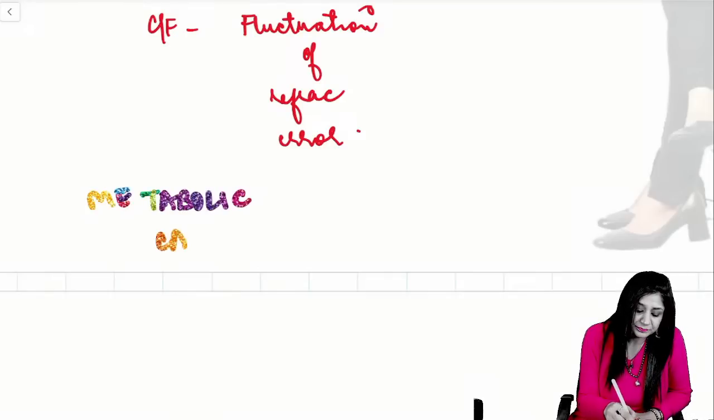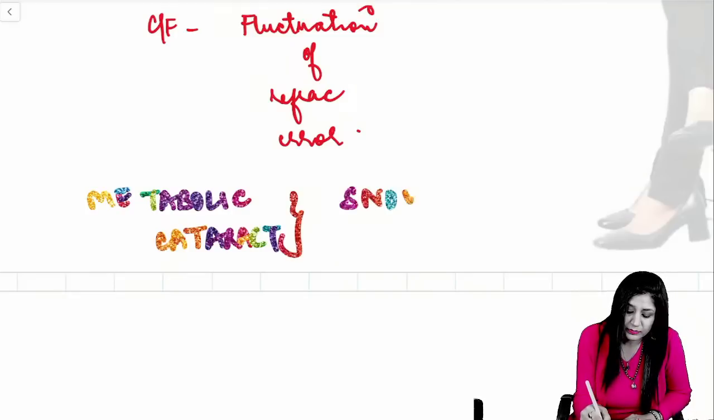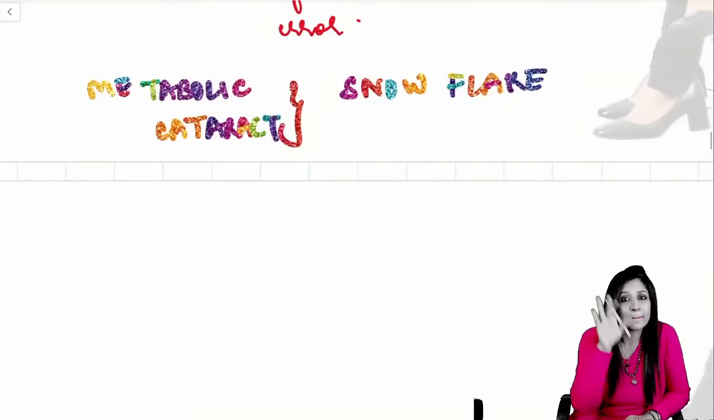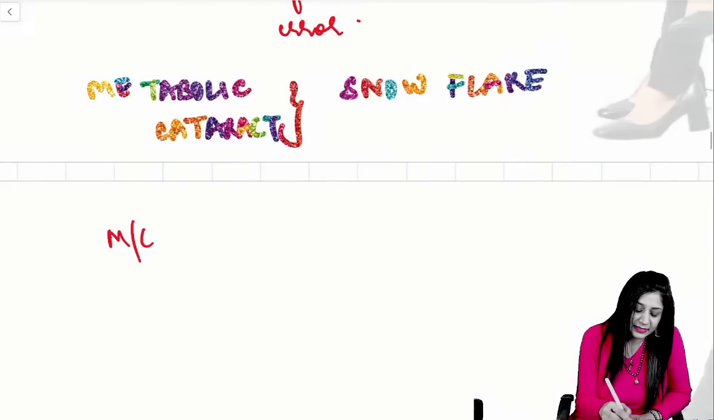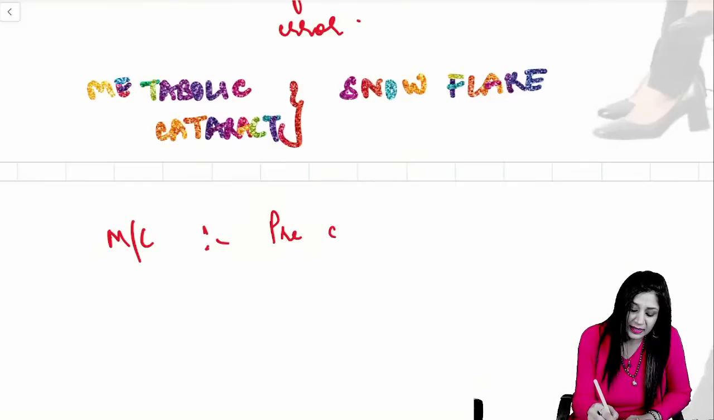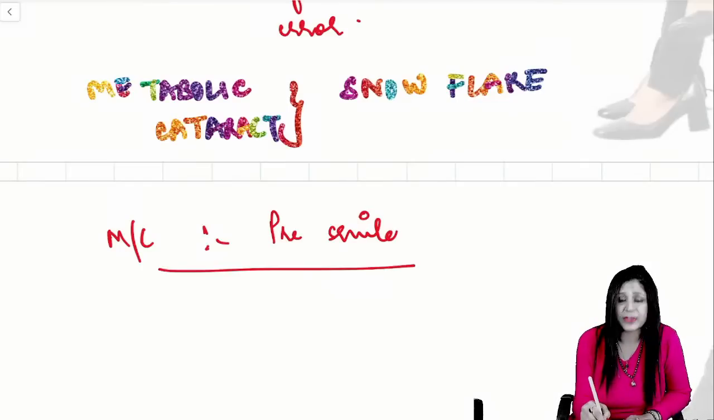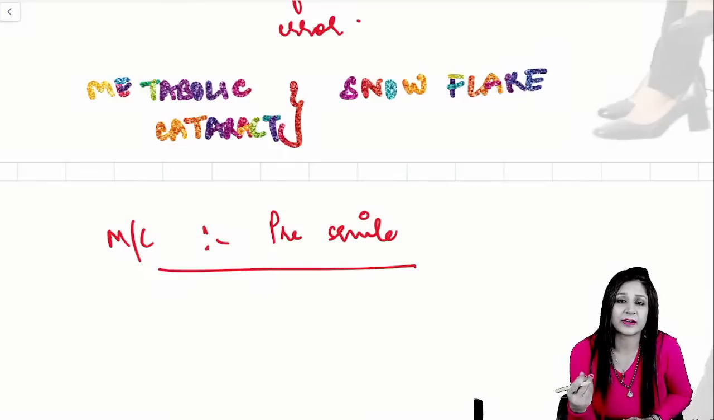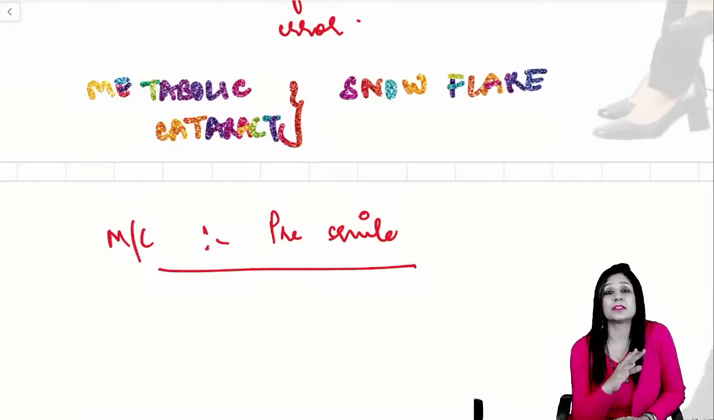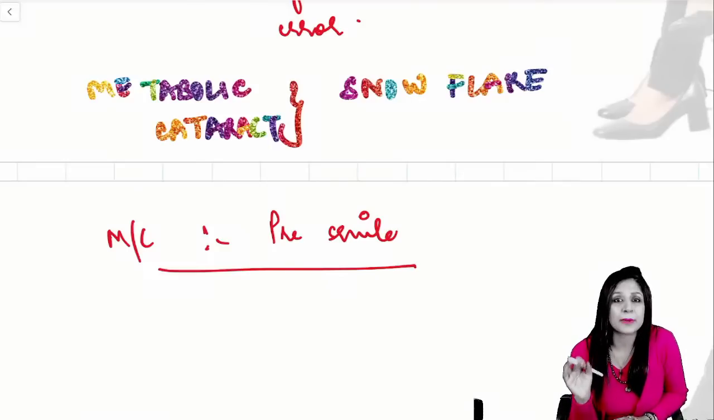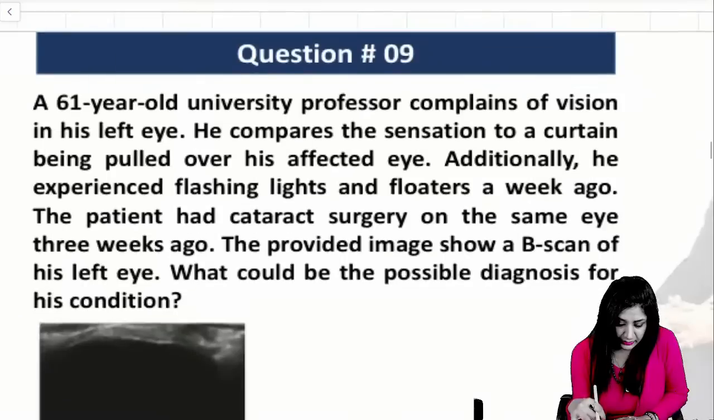This is actually the metabolic cataract, that is the snowflake cataract which is found, but it is not the most common cataract in diabetes. Most common in diabetes is the pre-senile cataract. So there are certain questions which definitely come with the diabetic cataract, and most of the times there is a confusion. The most common cataract found in diabetes is not snowflake cataract, it is the pre-senile cataract, right? Then coming to the next one.